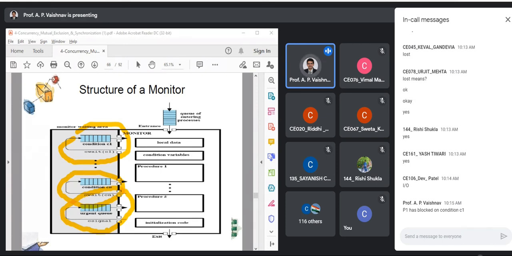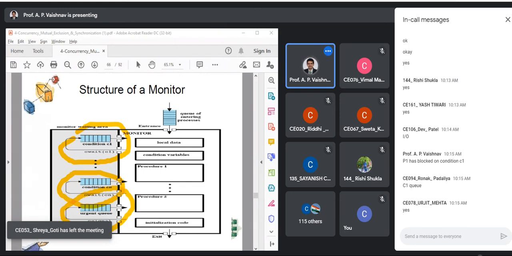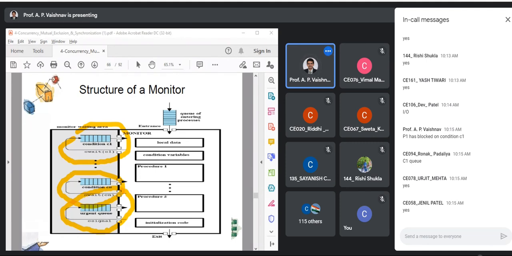Let us take this scenario. Process P1 is blocked on condition C1. So where will it be lying? In the first queue, the condition C1 queue. Now, while it is blocked, can we dispatch any other process, or allow any other process to enter the monitor?